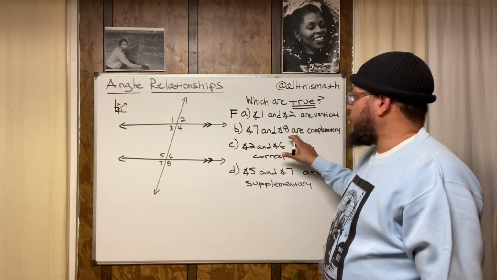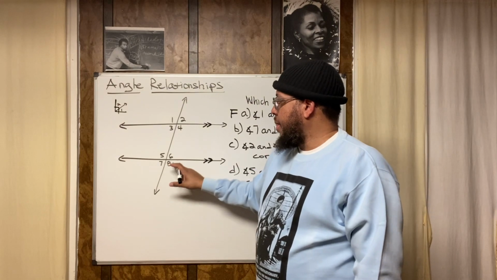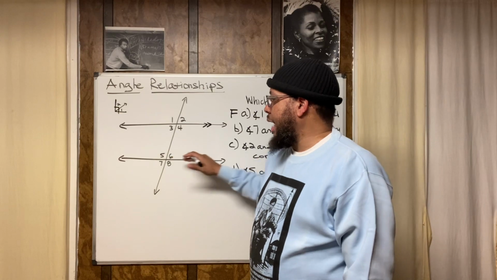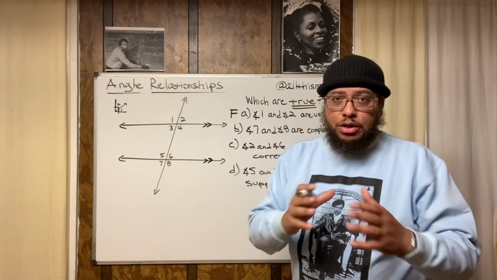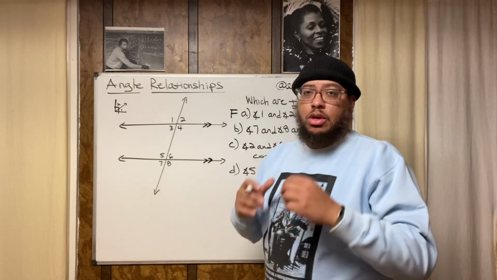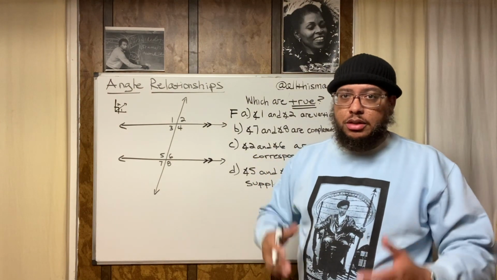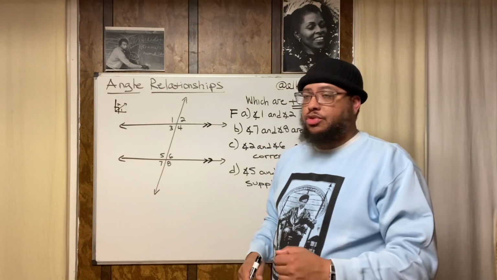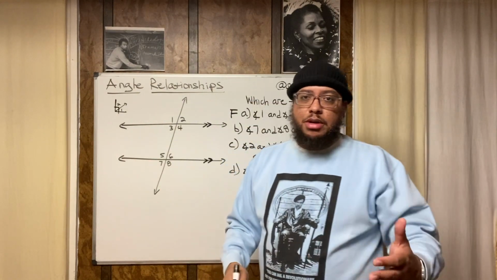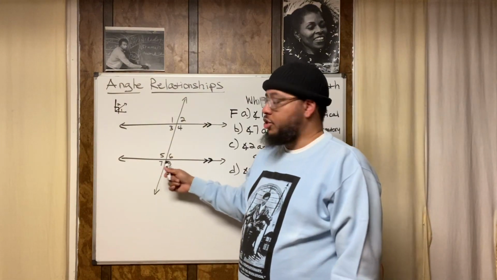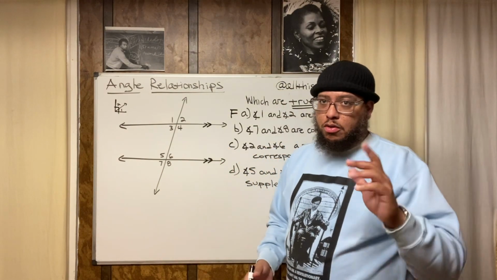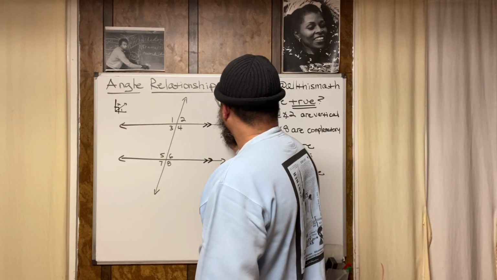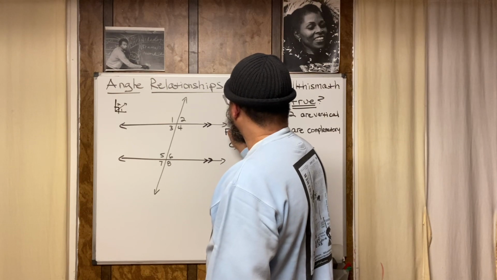So look at angle 7 and angle 8. Here's angle 7 and angle 8. There's no right angle symbol here, and actually no, these form a straight line. So when two angles form a straight line, when you put them together, those angles are considered to be supplementary. Supplementary, straight line. Complementary, right angle. Complementary forms a right angle. Supplementary forms a straight line. Remember that and write that in your notes. All right, so this is false. B is false.